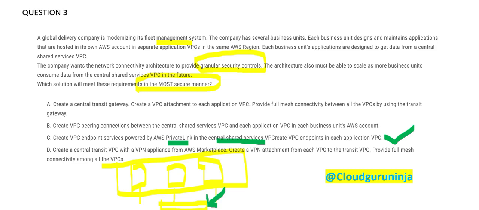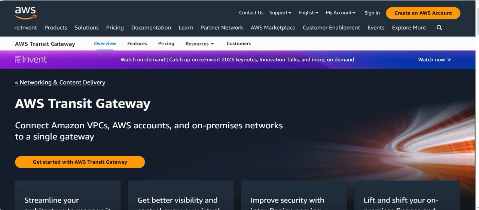But let us scan other options also. In option A, they are talking about a transit gateway. Why do we use a transit gateway? If you have already cleared AWS CCP, the first certification of AWS cloud, you should understand what a transit gateway is.